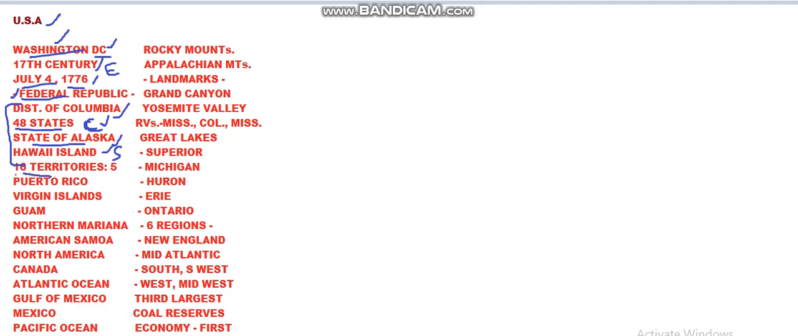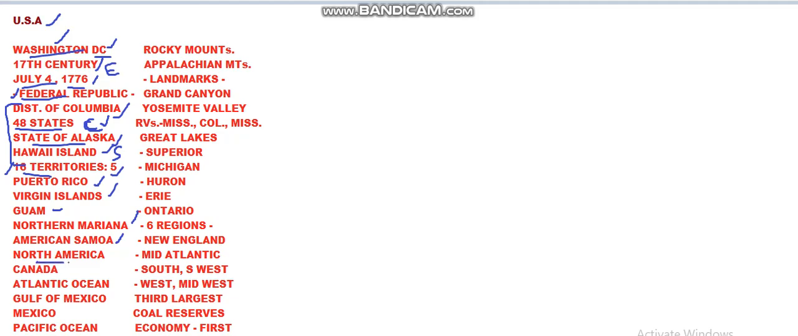Apart from these, USA also owns 16 territories away from the mainland of the USA. So 5 of them are permanent settlements. They are Puerto Rico, Virgin Islands, Guam, Northern Mariana, American Samoa. So we shall locate all of them.